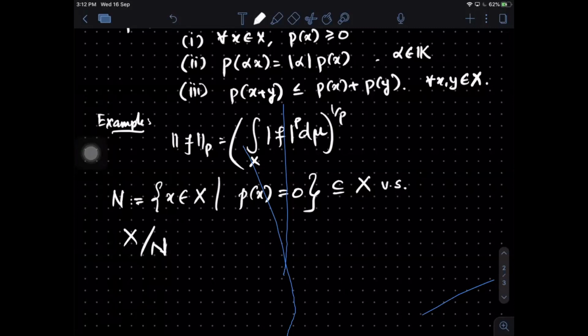Why is that? X1 and X2 are the roots of P. Roots? What is P? Zeros. Okay. No, P of X is 0, P of Y is also 0. But why is P of X plus Y 0?